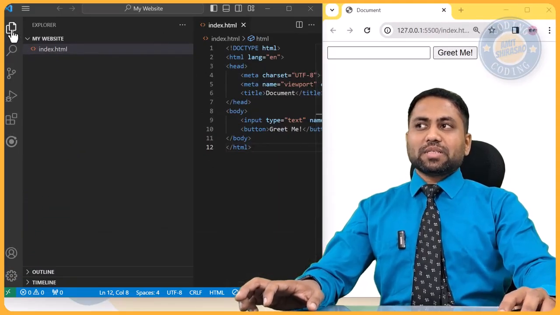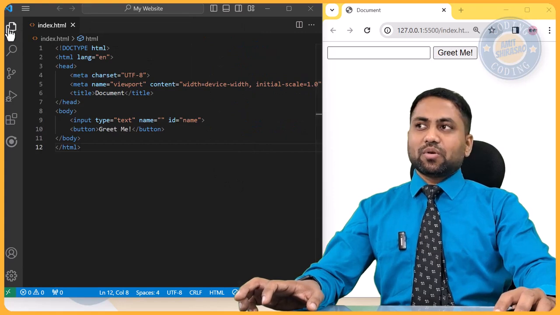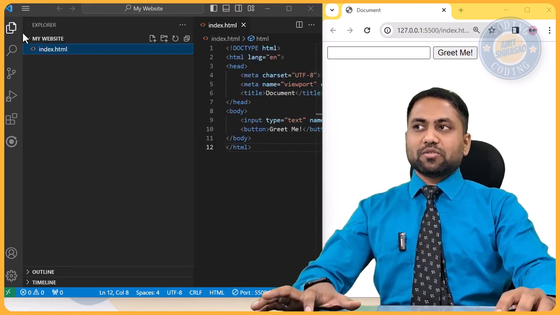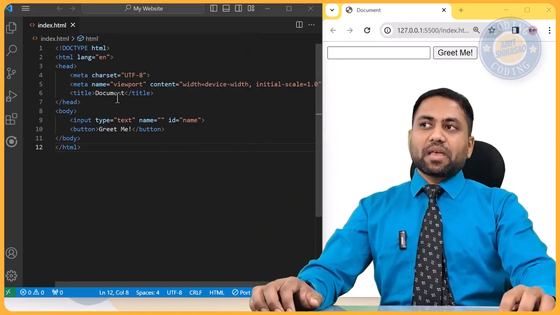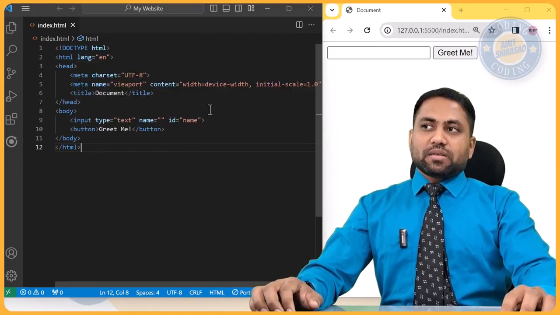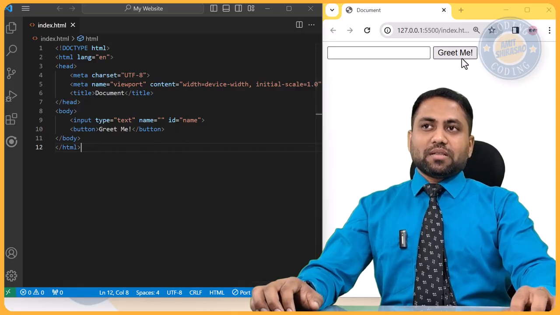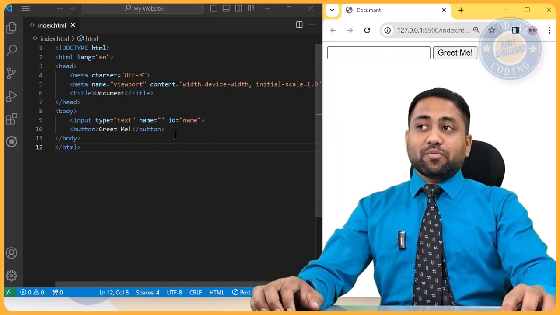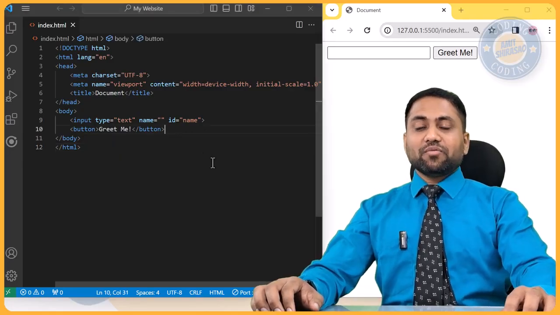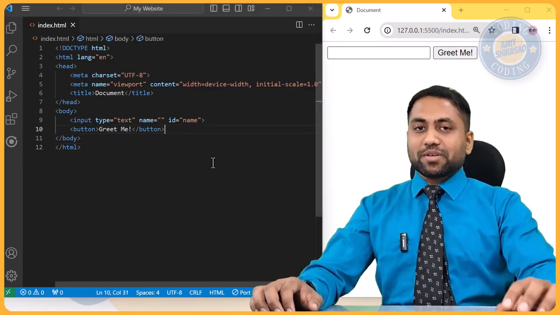Okay, and you can always click back here so that it retracts, or you can use Control B for retracting the left side menus. Okay, so here this is a text box, right? At the moment when I click on it, nothing happens. Okay, but I want to add some functionality to it. So adding functionality is done using JavaScript.